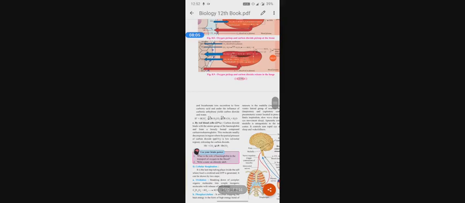So third is by the red blood cells. Carbon dioxide binds with the amino group of the hemoglobin and forms a loosely bound compound, carbaminohemoglobin.